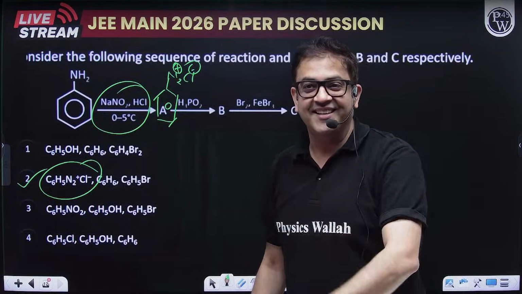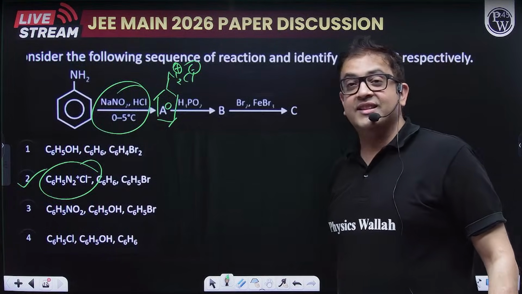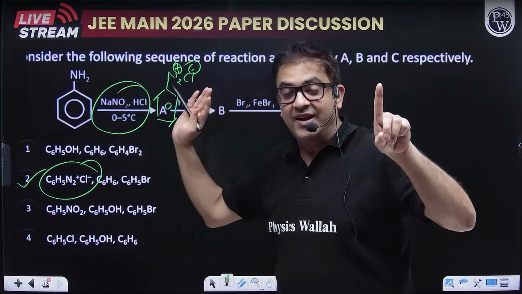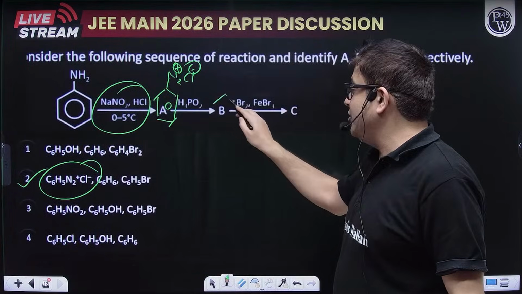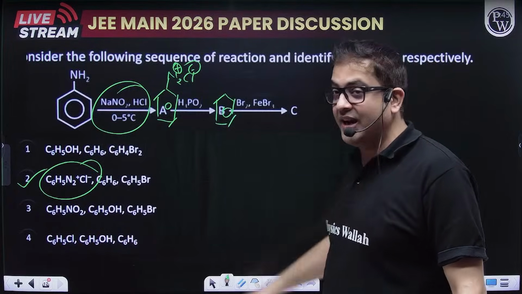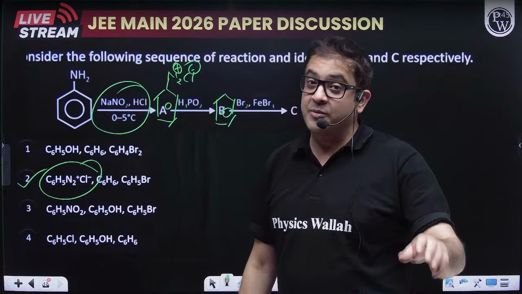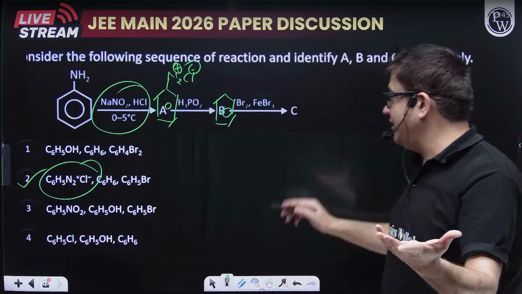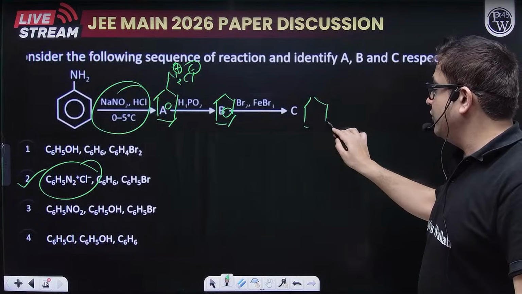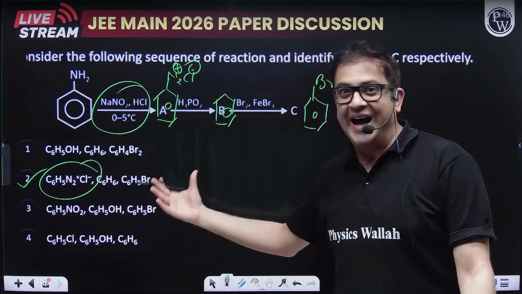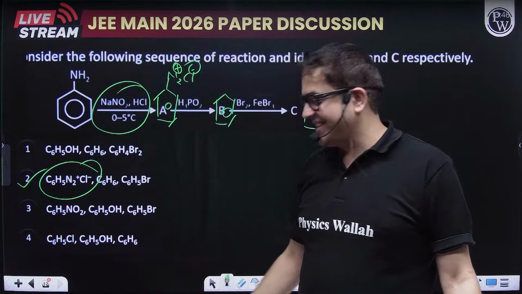Now, with H3PO2, sir, it is a reducing agent. So it removes the nitrogen in the form of nitrogen gas and you will get a benzene ring. Benzene ring, when subjected to bromination, because Br2 in presence of Lewis acid, which is FeBr3, does bromination, you will get a bromo substituted benzene. So your answer will be bromobenzene. So we have got the answer in the initial step only.